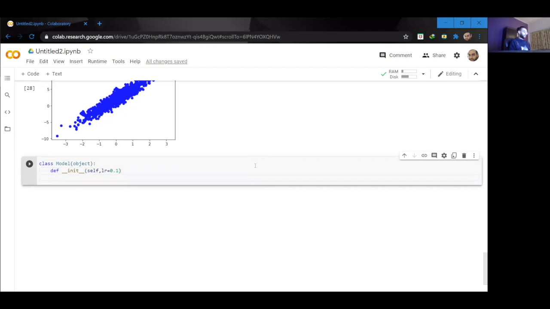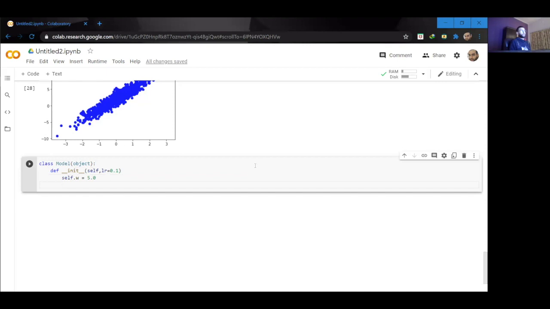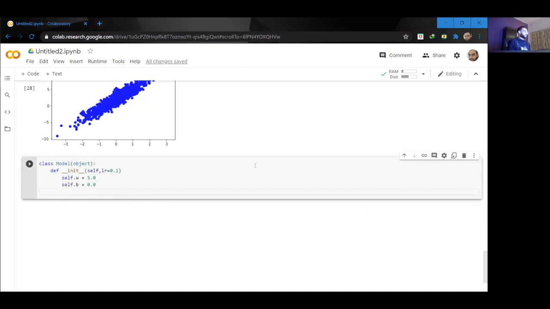And then I can set my weights. So self.weight is equal to, let's say, 5.0. By the way, when you are actually building out these models, your weights are set by some random value, but in this, I'm just going to set them by myself. So I'm going to say 0.0. And our learning rate is equal to the learning rate that I pass into this model.